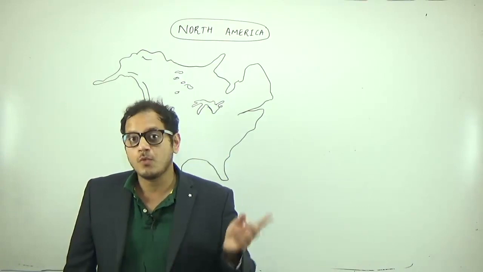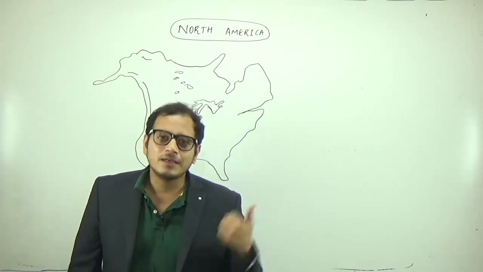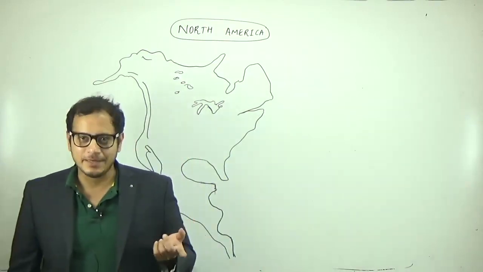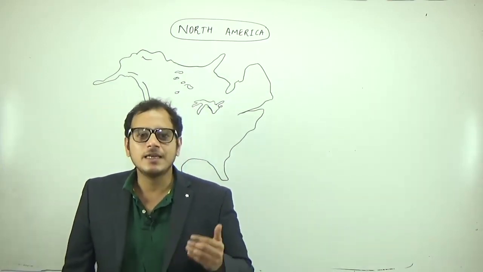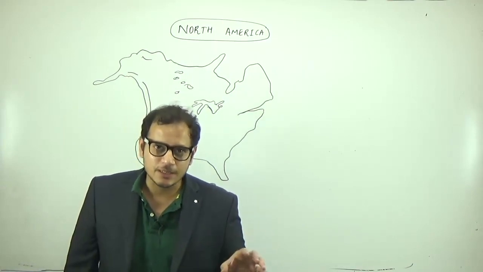For example, where is Detroit located? Detroit is located on Lake Erie. Which lake lies totally in the USA? Lake Michigan lies totally in the USA.